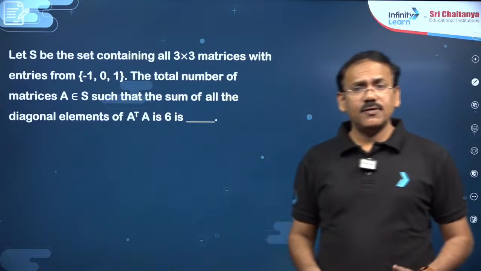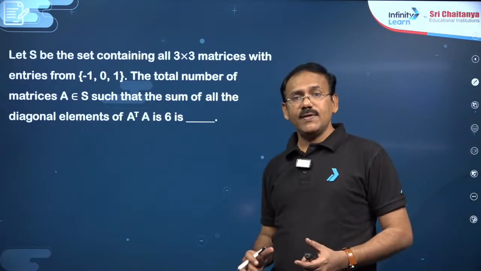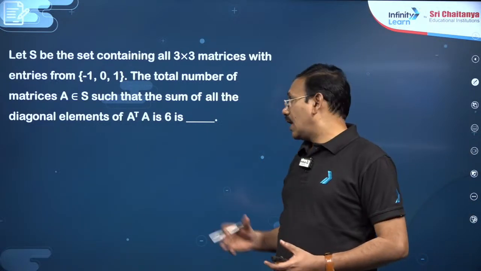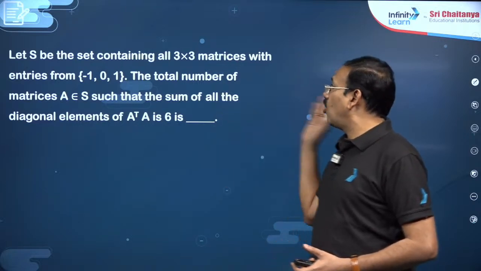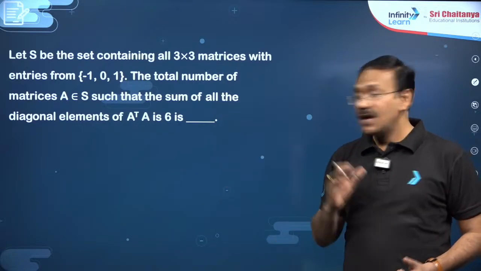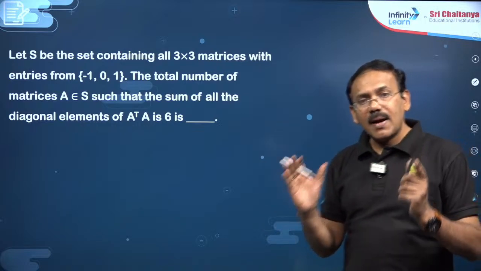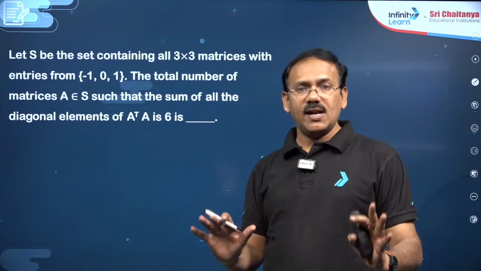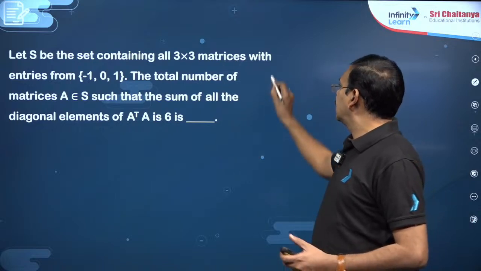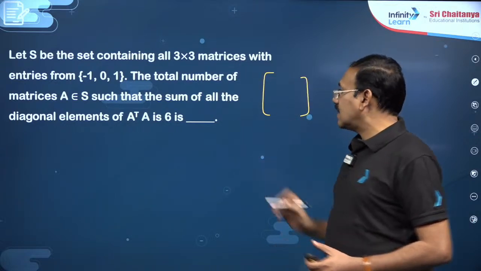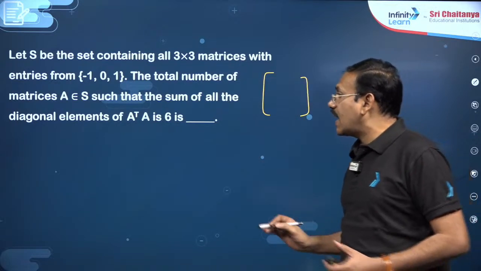Next, dear students, you see this question. It is a very important one. Recently we have seen it in the advanced exam also, and it has been repeated 2 times in mains also. Let S be the set containing all the 3 by 3 matrices with entries -1, 0, 1. You see, in the matrix the entries must be only these 3 elements, -1, 0, 1.